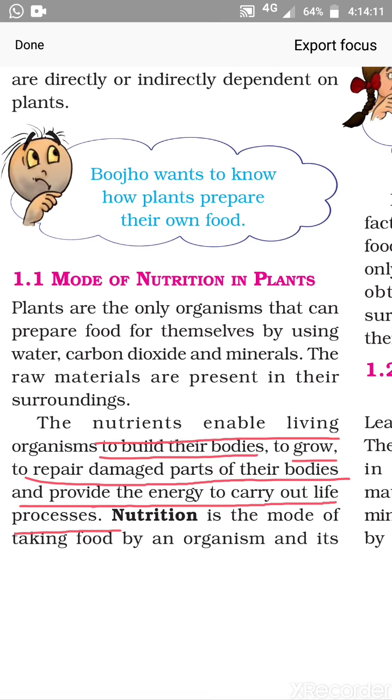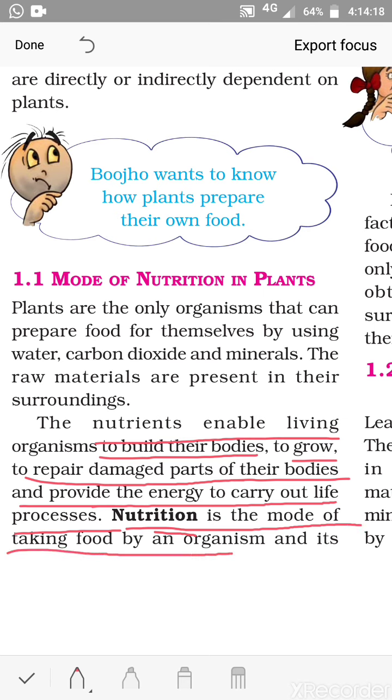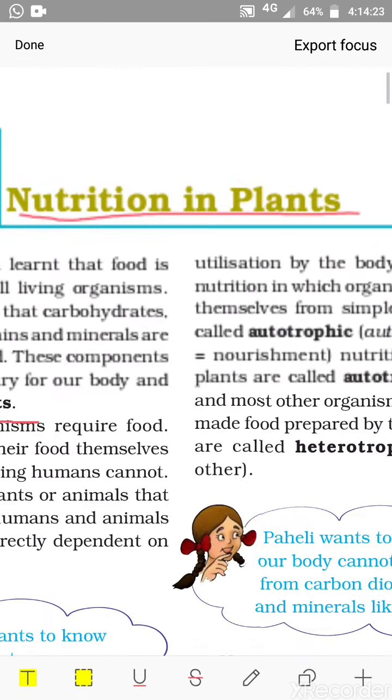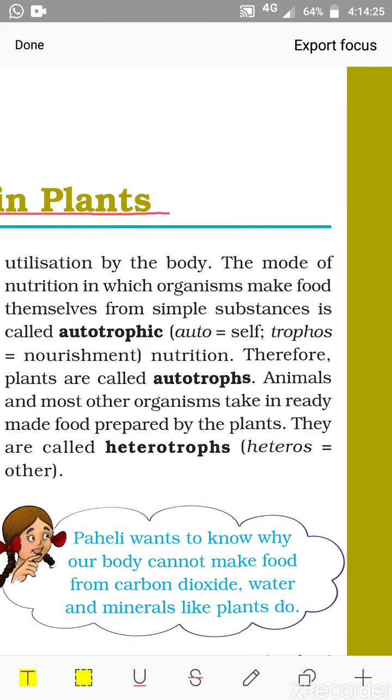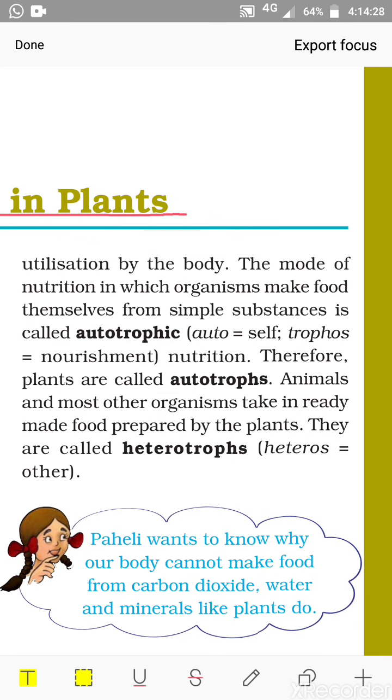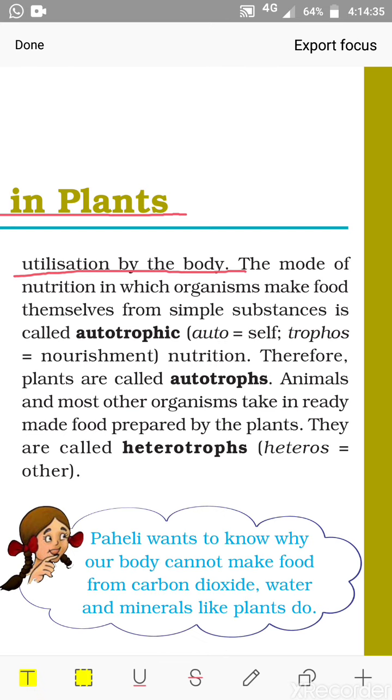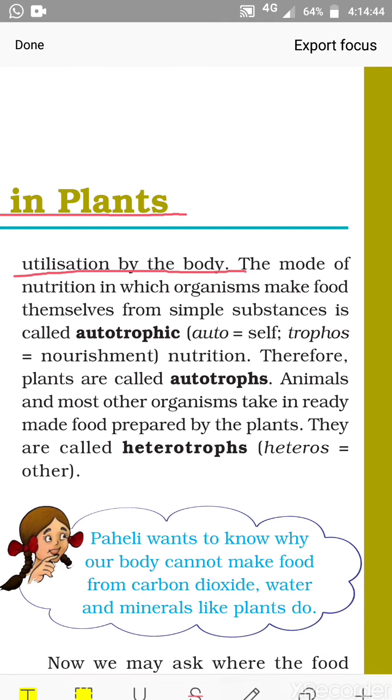Now next, another term we learned, that is nutrition. Nutrition is the mode of taking food by an organism and its utilization by the body. So we read about nutrients, nutrition, and functions of food. Then we read about types of nutrition.